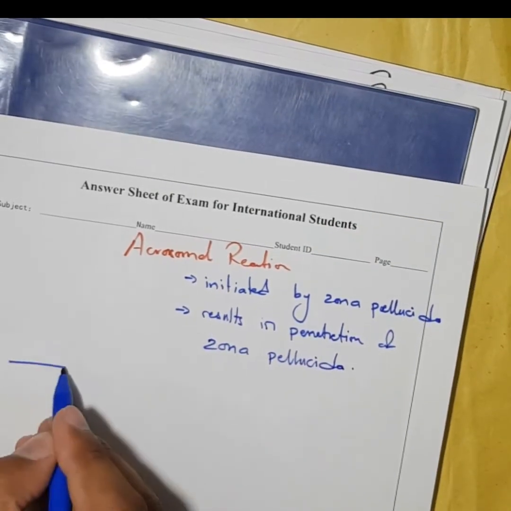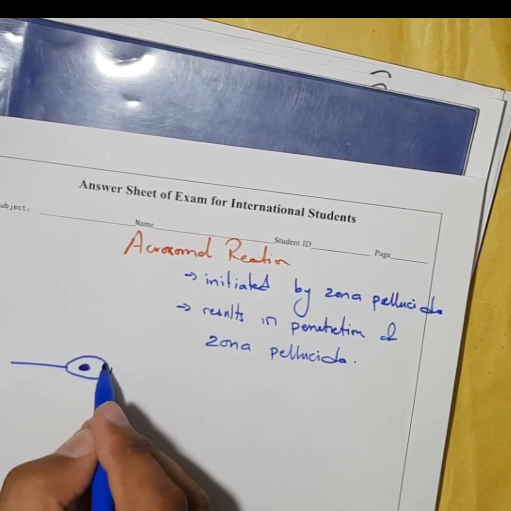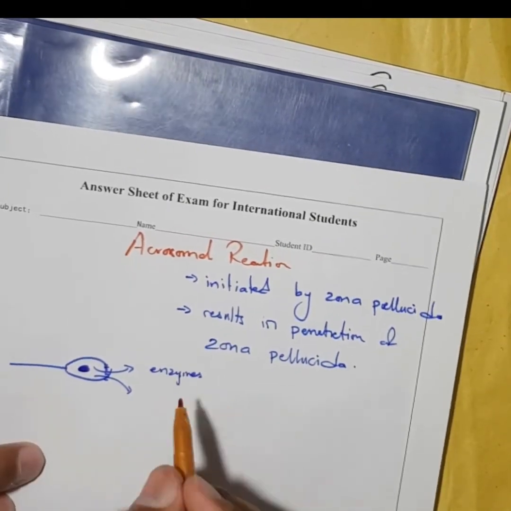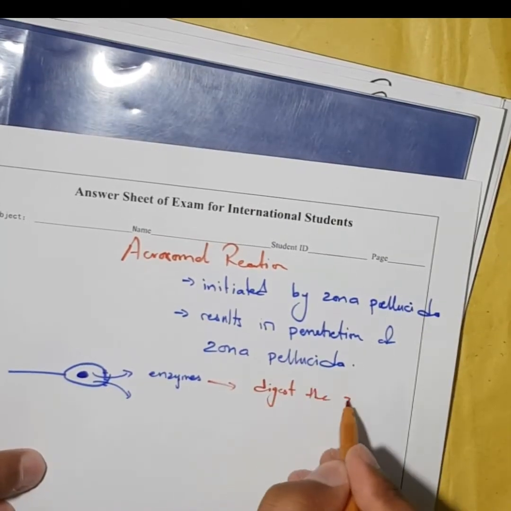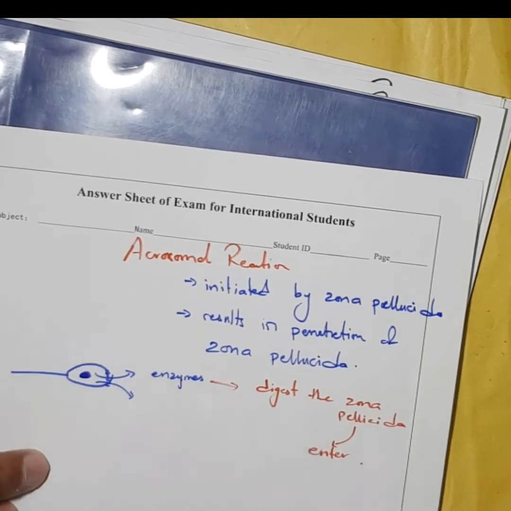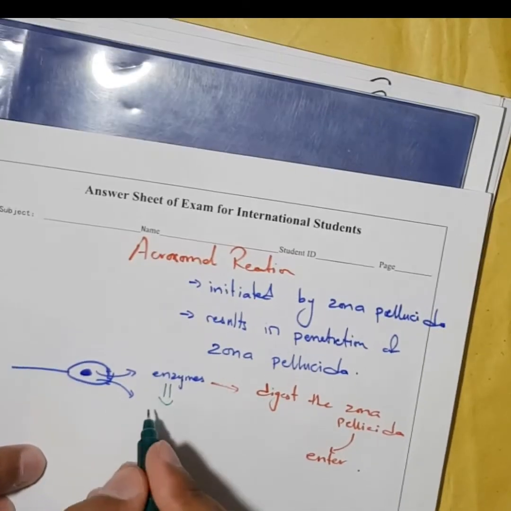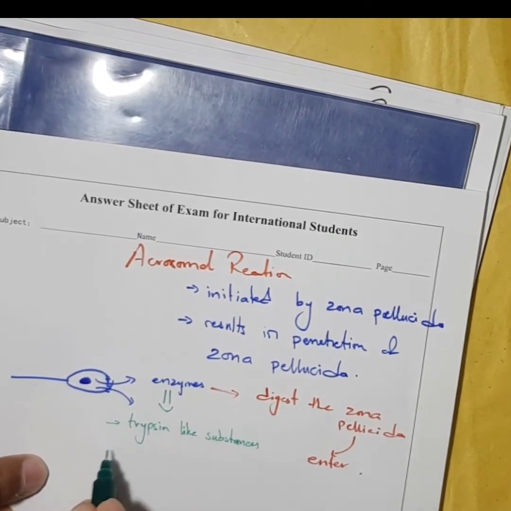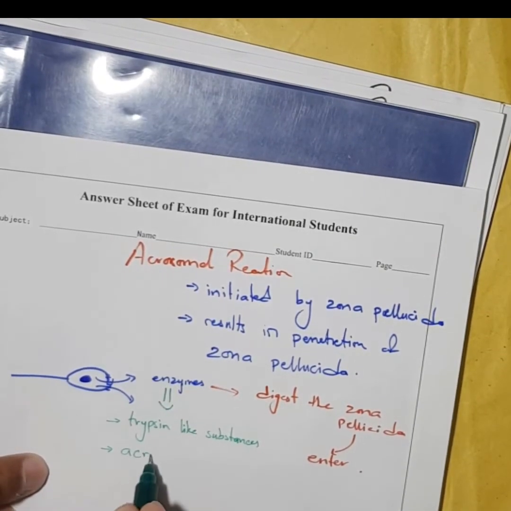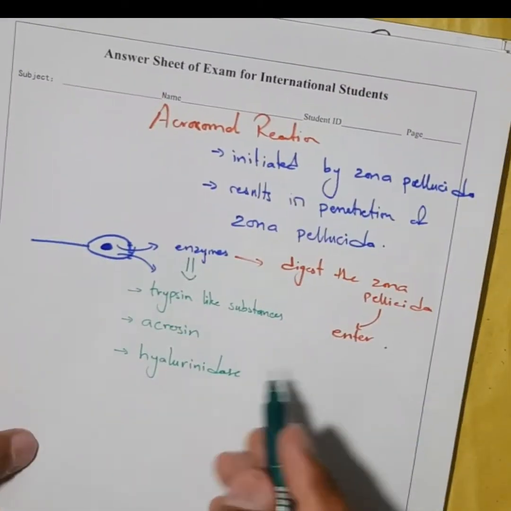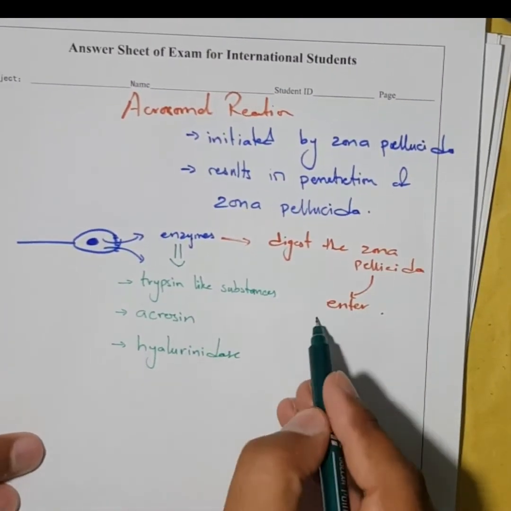As soon as the cell membrane at the head of the sperm attaches with the zona pellucida layer, certain pores are created at the sperm head, from where a lot of enzymes are secreted out. These enzymes digest the layer of the zona pellucida, and now the sperm can enter further. The enzymes that are involved in these reactions are trypsin-like substances, some acrosin molecule, and hyaluronidase enzymes, which digest all of the pellucida layer.